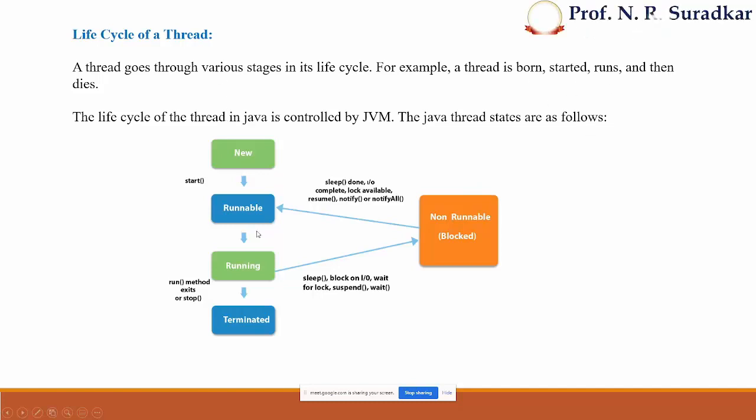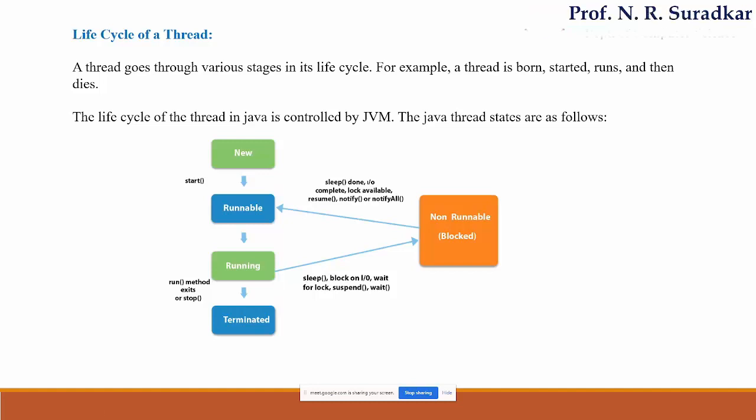Okay, likewise, the life cycle of a thread in Java is controlled by the Java virtual machine, and the Java thread states are given here. First, the thread is new, where we create a thread by extending a class or implementing the Runnable interface. Then we use the start method, which moves it from the new state to the runnable state, as I told you earlier.